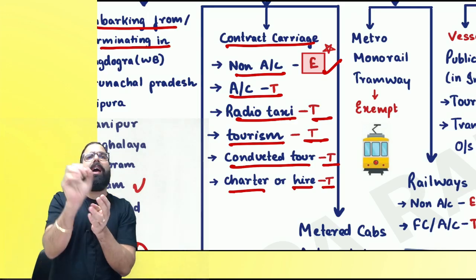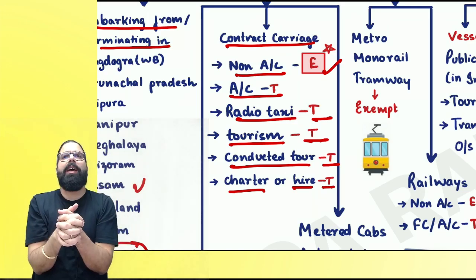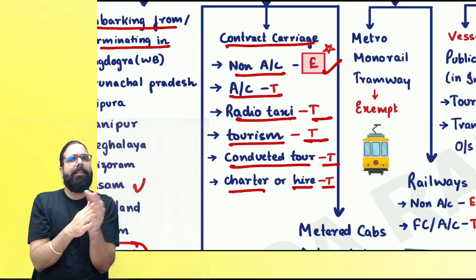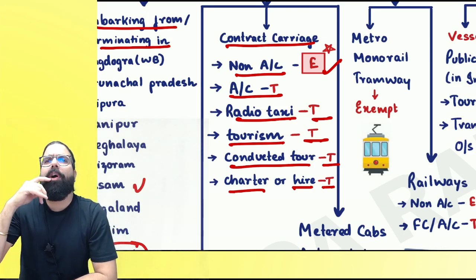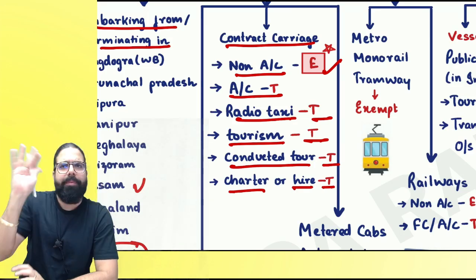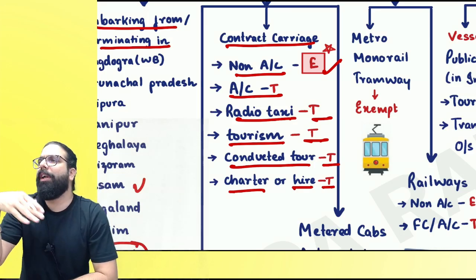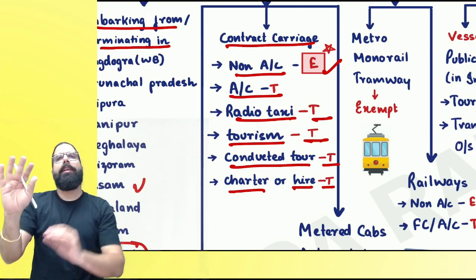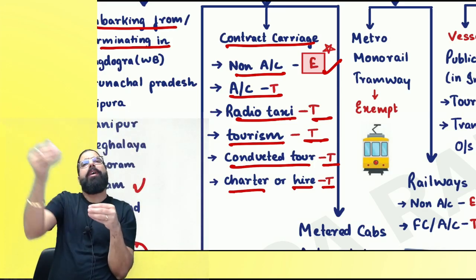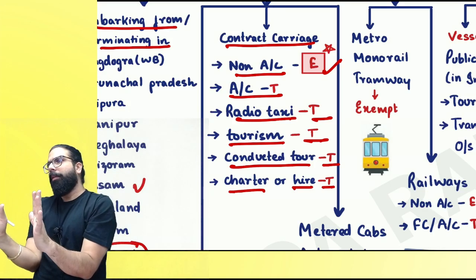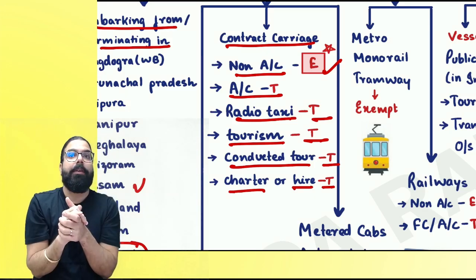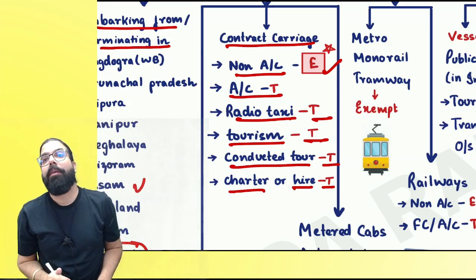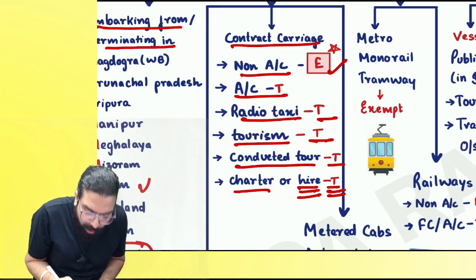Now, I'll ask you one question, everyone. Supposing my company got a contract carriage for the employees. Okay, we did not get a contract carrier. Supposing for my employees, I hired one tempo traveler so that they can go home and come back from home. Is it a contract carrier? Supposing it is a contract carrier. I hired it and told them to take my employees from my office to home, home back to office. Now you tell me one thing. We have taken it on hire. Is it exempted or is it taxable? It is taxable. If you take it on hire, it is always taxable.